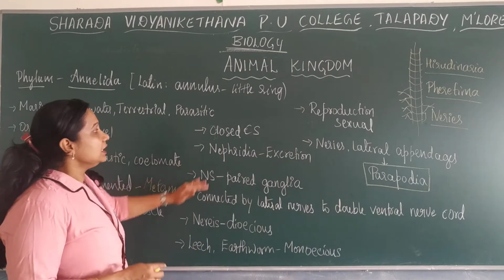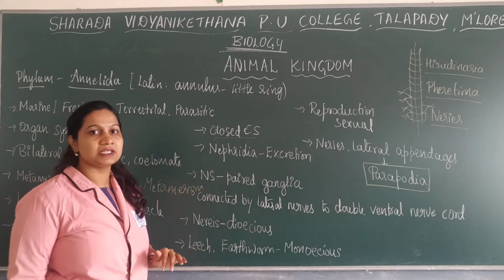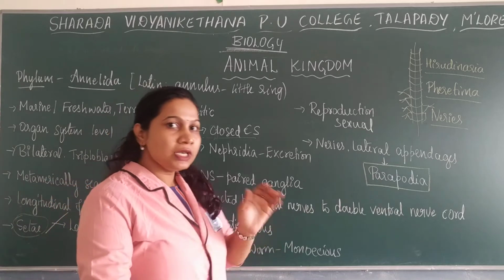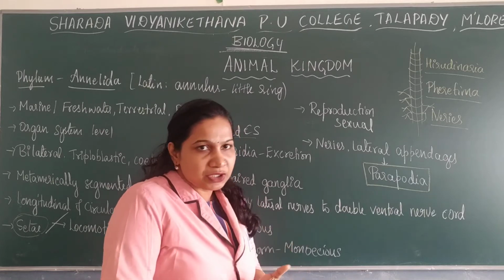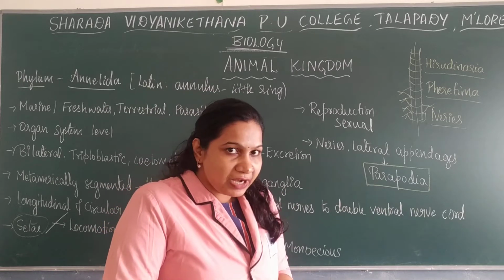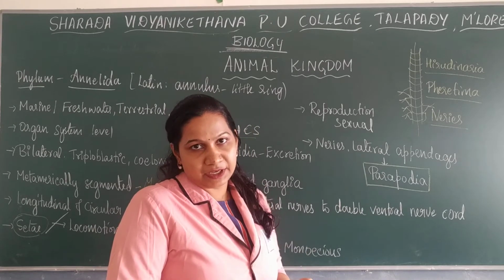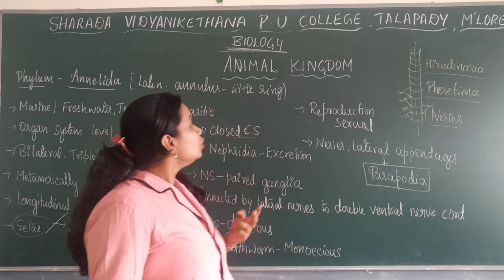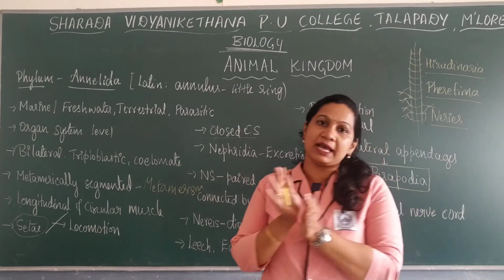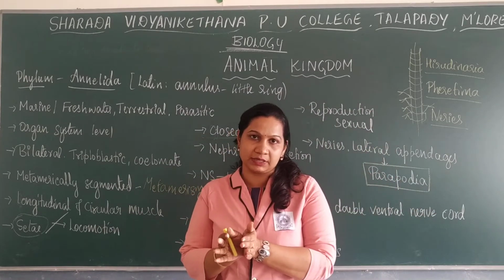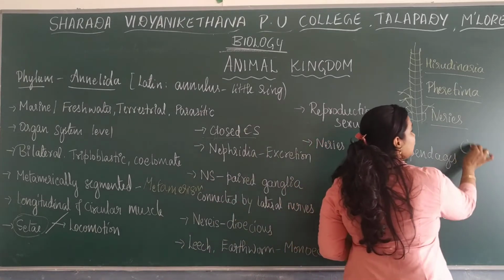Next, they have a closed circulatory system. Their circulatory system is closed. Now, it is also a basis of classification: the type of circulatory system and the type of digestive system. There are mainly two types of circulatory system, open and closed. Members of Arthropoda mainly show an open circulatory system.